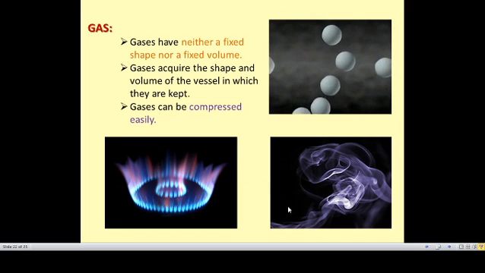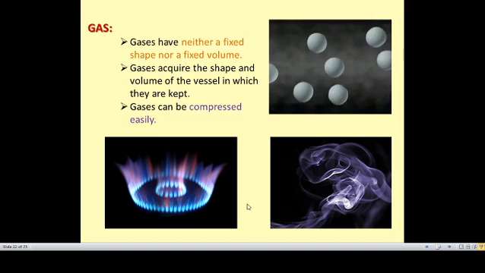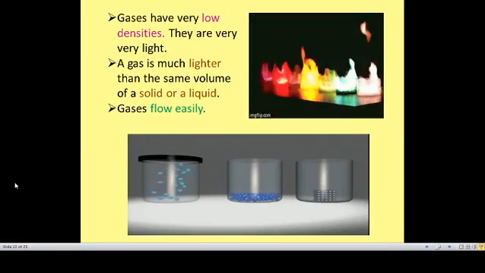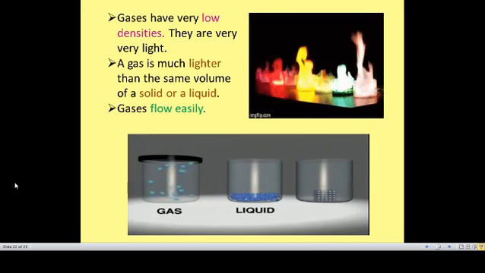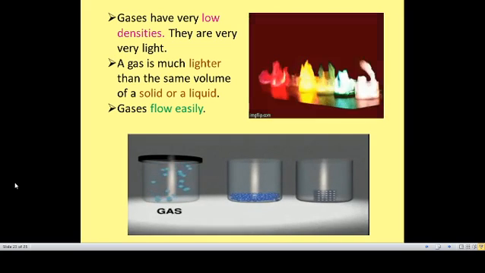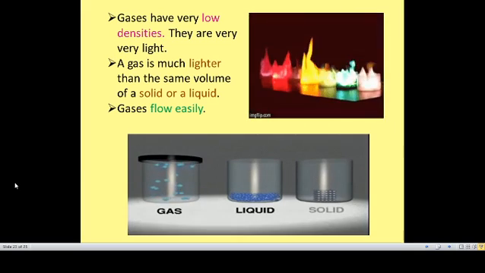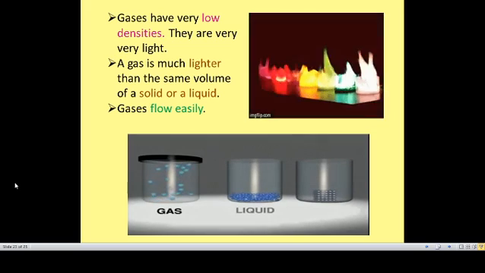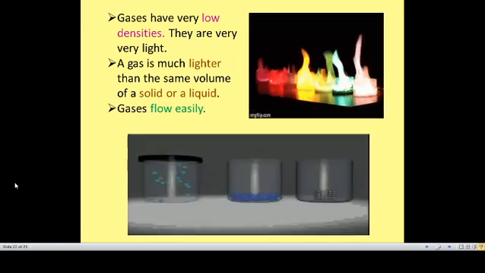The incense sticks, the smell from the incense sticks, and the burning flame are all examples of gases. And they have very low densities. As we said before, the interparticle space is more in gas, so it will have low density. They are very, very light. Gas is much lighter than the same volume of solid or liquid.